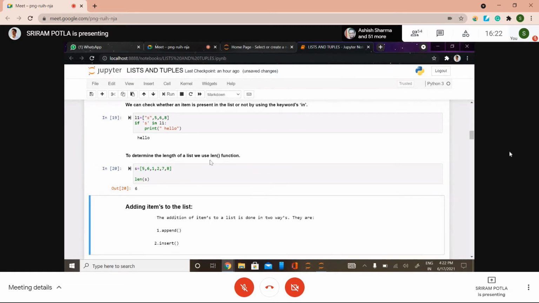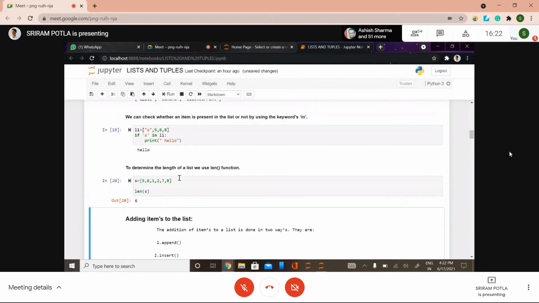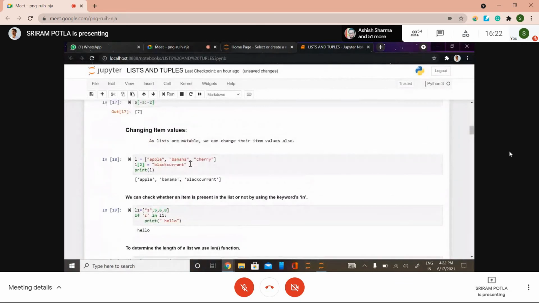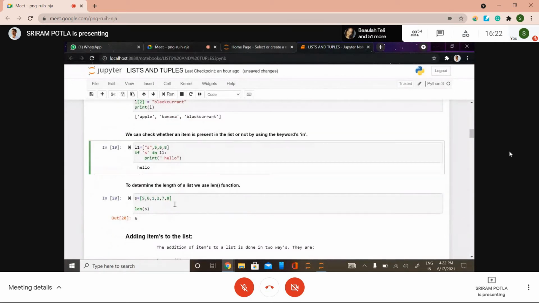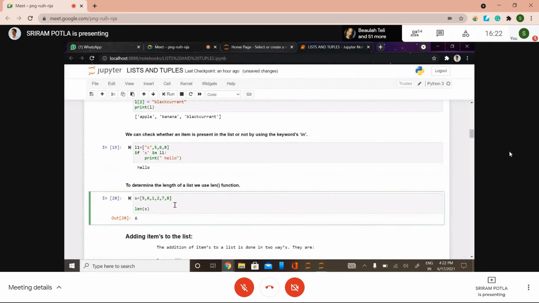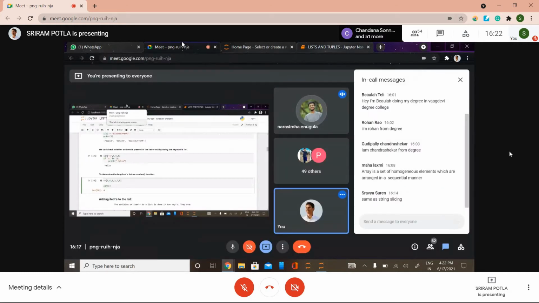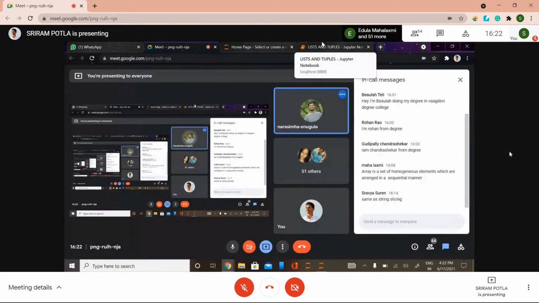Simply using the length function, you can determine the length of the list. So is this clear, like how to change list items, how to check whether the item is present or not, and the length function? Yes, sir.